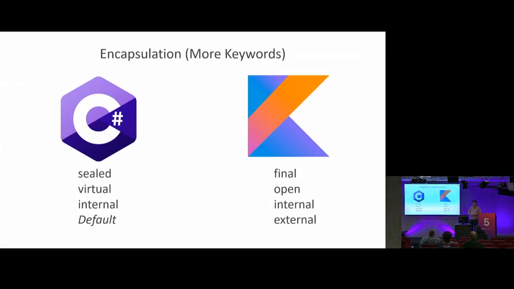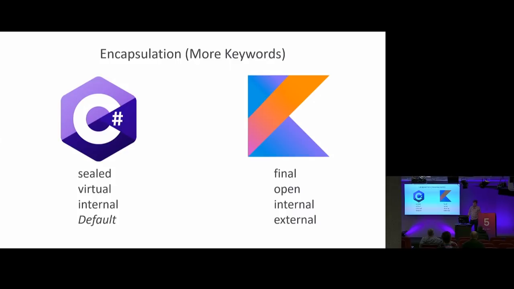We have a whole bunch of other keywords we can use, though. In C# we can use sealed, which, like I said, is similar to the default for Kotlin. We have virtual, which explicitly says this can be overridden for a method or a property. We have internal, which means that only my final package, only my final DLL, can access this, nothing else. And we have our default. And in Kotlin, we have final. Like I mentioned, that's making sure that it's the same as sealed, but it can also be applied to local variables.